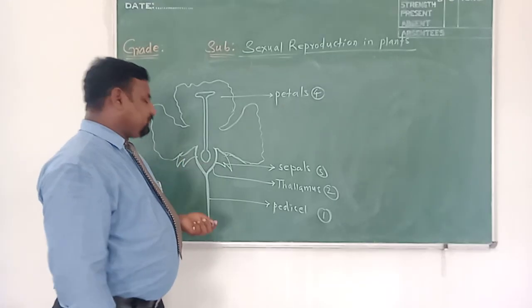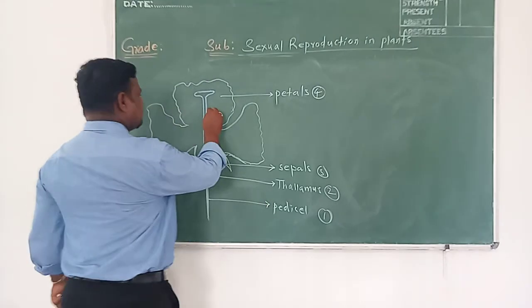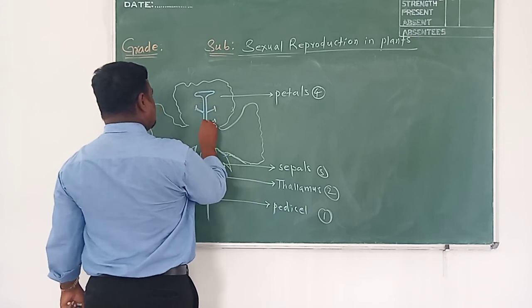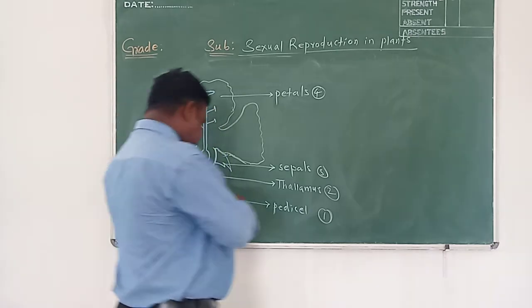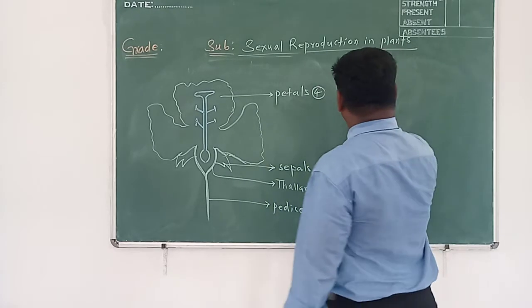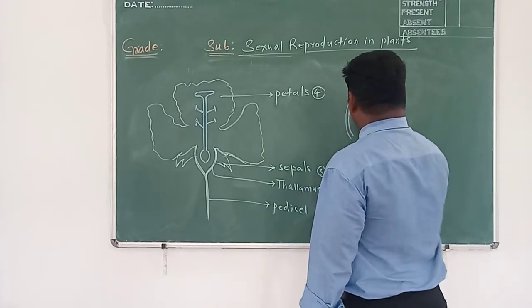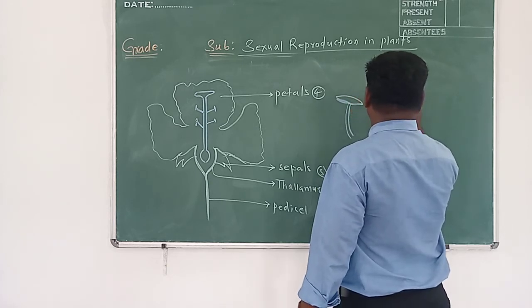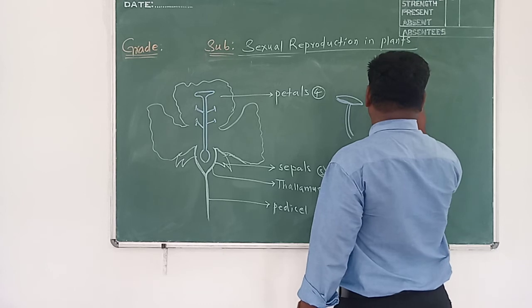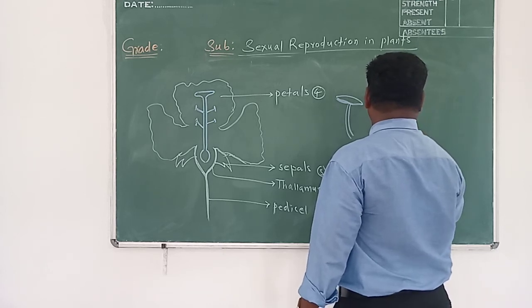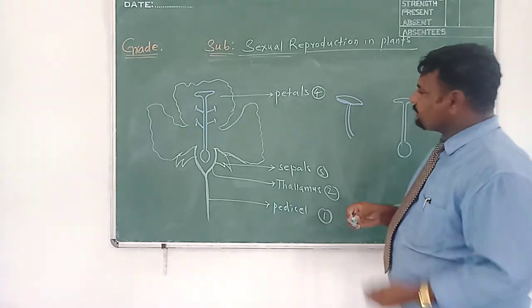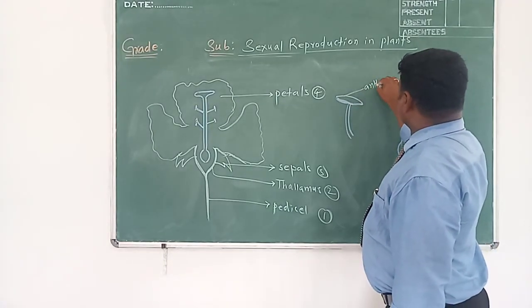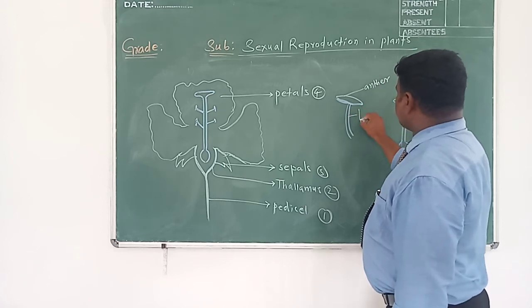In addition to this, female part is also there. So let me clarify. See here, children, this is anther and this is filament.